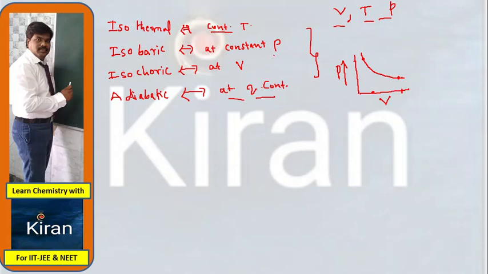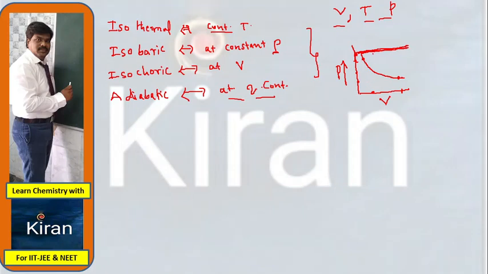At constant P, when pressure is constant, volume will increase. You will get this kind of curve. From left to right, volume increases, but at any pressure, either this pressure or this pressure, the volume should be like this.